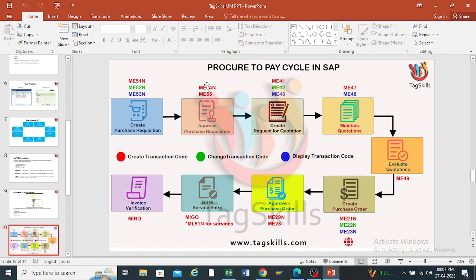This is the basic procure to pay cycle. First is the creation of the purchase requisition. Then there is the approval process. Once we receive the purchase requisition, we can approve it from the higher authorities, which is called a release strategy. Next, we create a request for quotation. If the material is new, at that time we can create the quotation. We inquire to the vendor: this is my requirement, you can give your price for that material. We can also give the delivery date to all the vendors: I want this material before that date, you can supply this material.